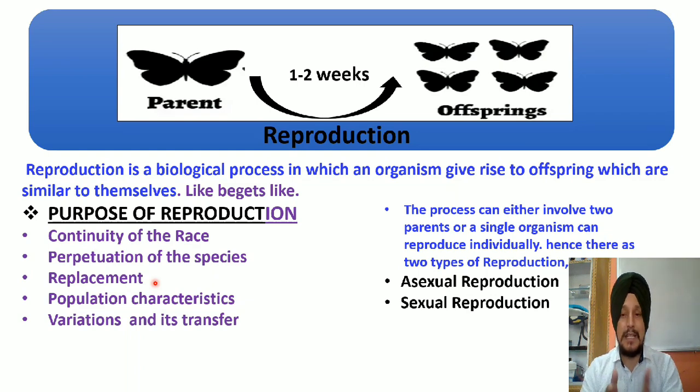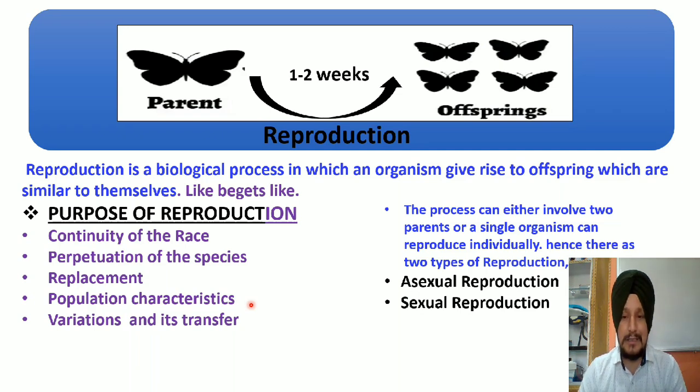So there is a right balance in the number of organisms that exist on this earth, and it is done only through reproduction. Then we have the population characteristics feature. Students, I would say reproduction is the only process that maintains a complete balance in the specific characteristic feature of the population.